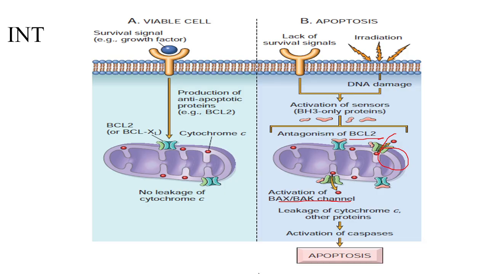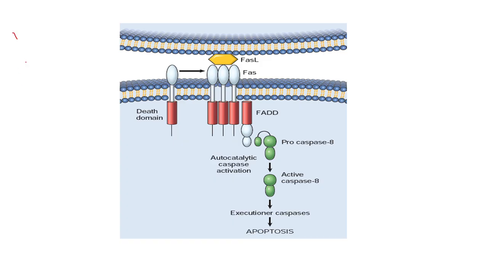Cytochrome C will go out of the cell and this shall stimulate caspase 9, the activation of caspase 9. So they will go and stimulate the execution caspase. This is what happens in the intrinsic mechanism. So next, talking about the extrinsic mechanism. This is the extrinsic mechanism.